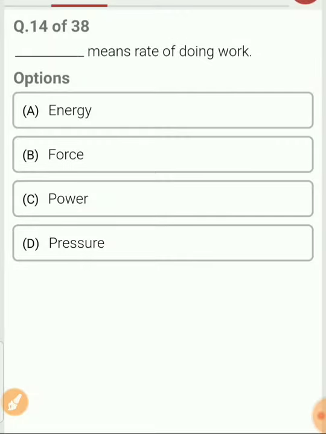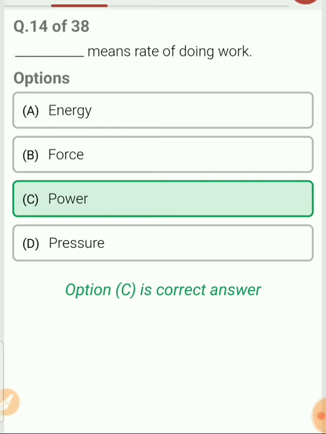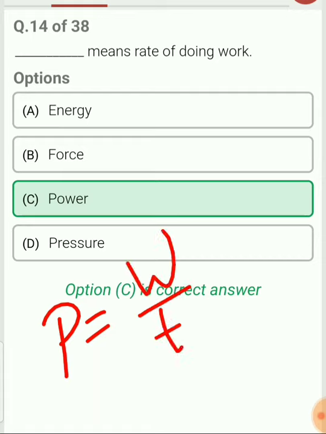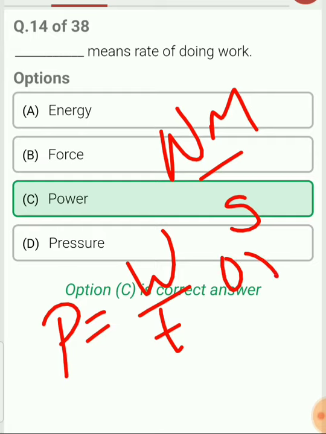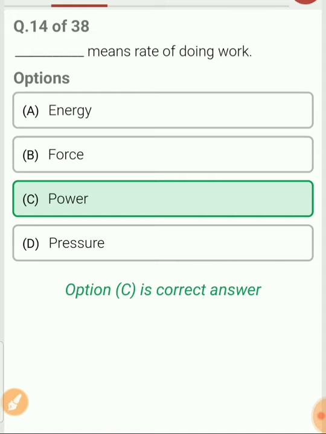Dash means rate of doing work. Fine, power means the rate of doing work. Rate of doing work means what? Power is equal to work per unit time. Unit of power is Newton meter per second or watt. Understood? Let's move to the next problem.